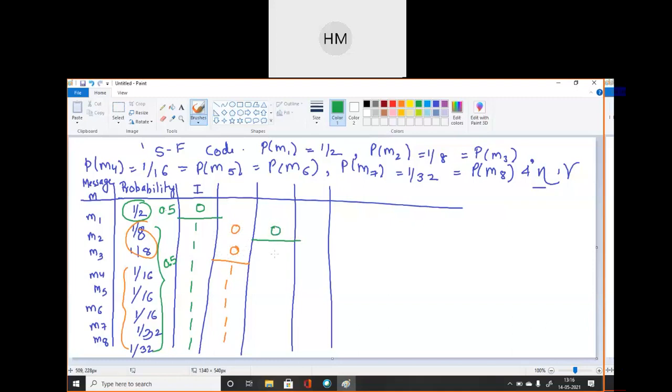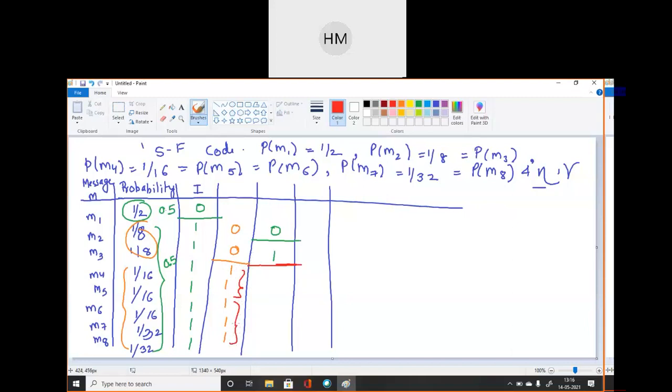ठीक है, again I am changing the color of pen students so that you will understand it very easily. एक partition तो यही था मेरा, ठीक है, तो 0 1 फर्स्ट पार्टीशन. सेकेंड पार्टीशन यहाँ होगा पैरेलली. Okay, we will have a second parallel partition. So in this I can group these two also and remaining 3.